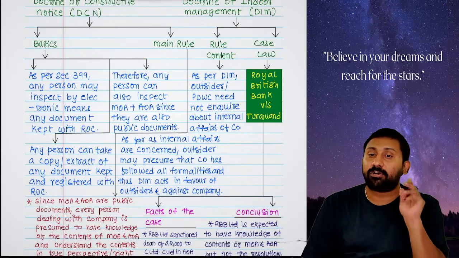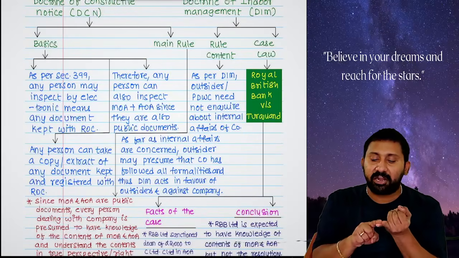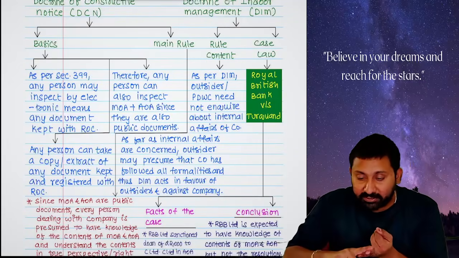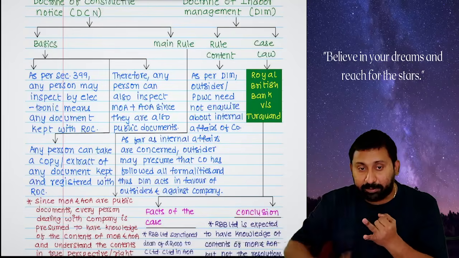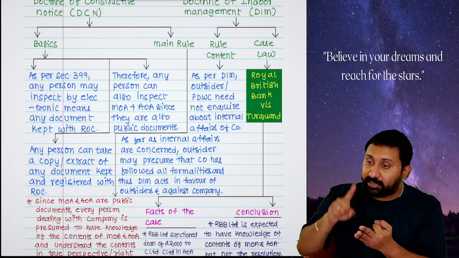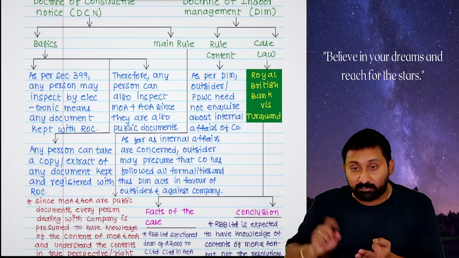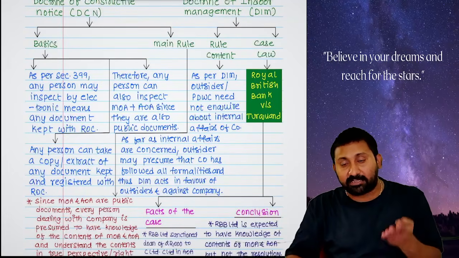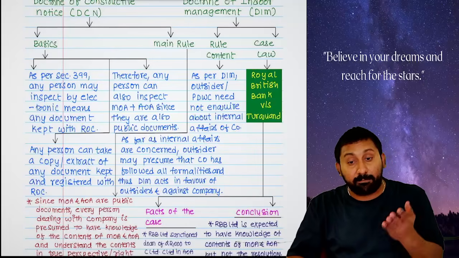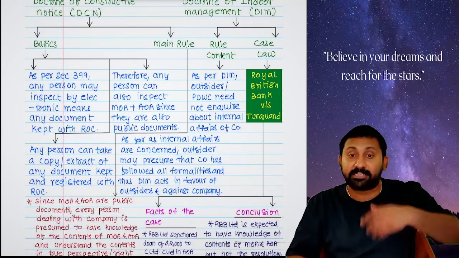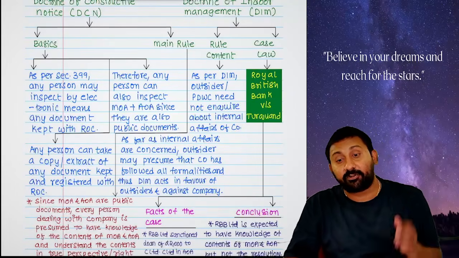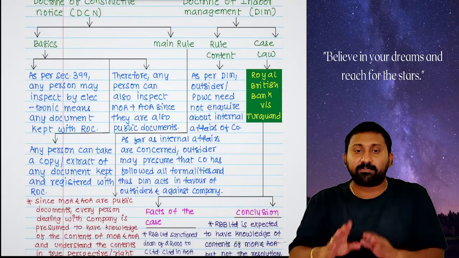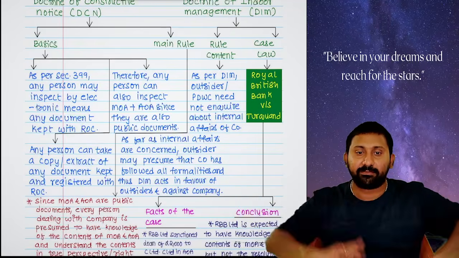Under constructive notice, what we said is, under section 399, everyone can inspect the documents registered with ROC. All the registered documents of ROC can be inspected and copies taken, and every person can inspect the memorandum because it is a document kept with ROC. So every person dealing with the company must have knowledge of the memorandum and articles and understand them in the right sense. Therefore, the company will always presume that you have the knowledge and then only you enter into the contract. Therefore, this is a doctrine which works in favor of the company against outsiders. We read so many things.